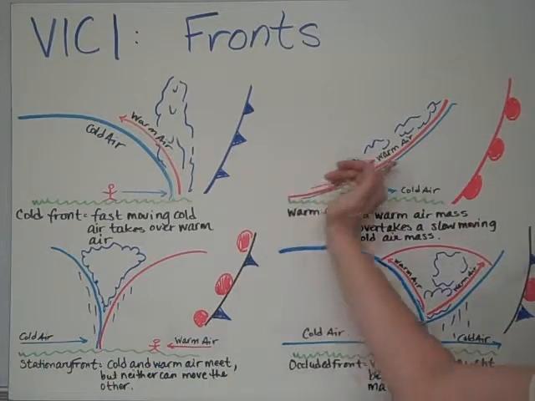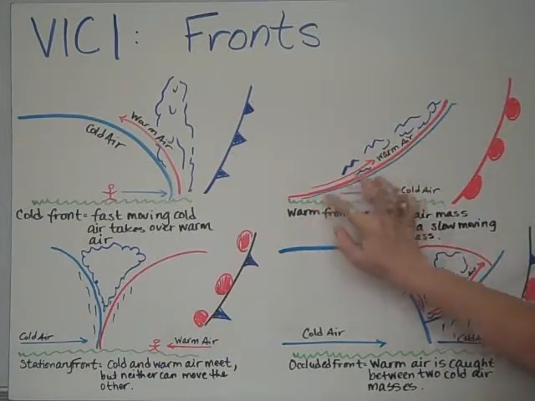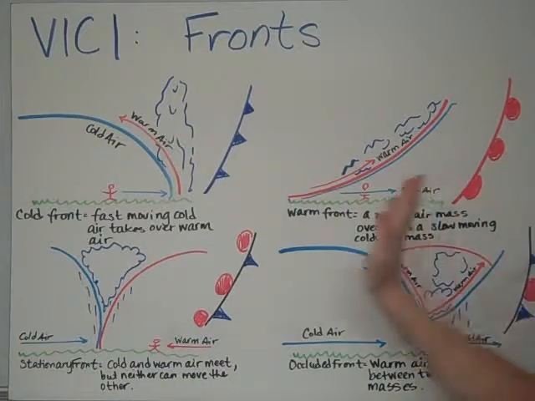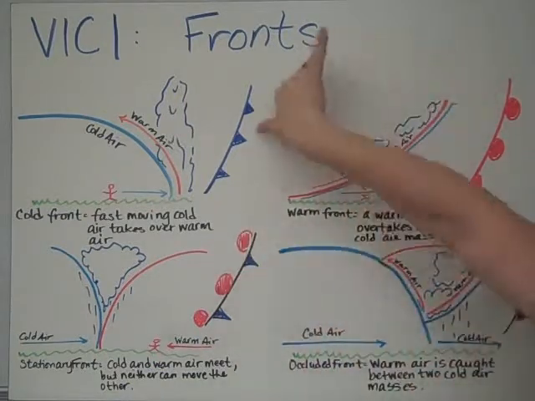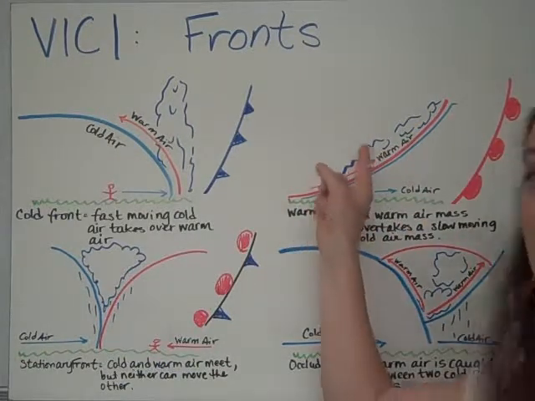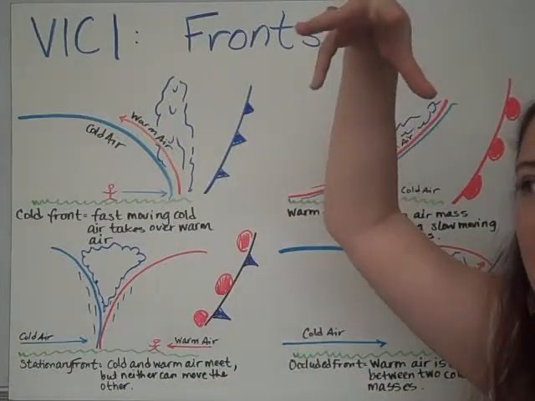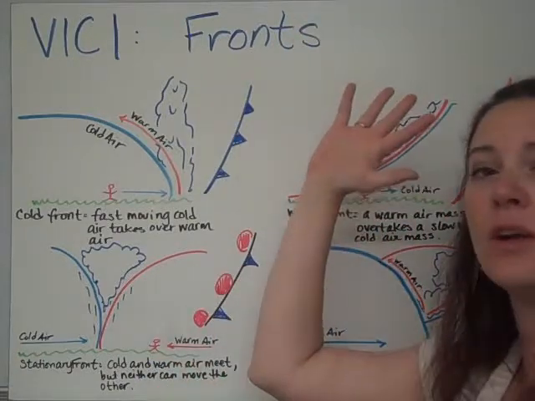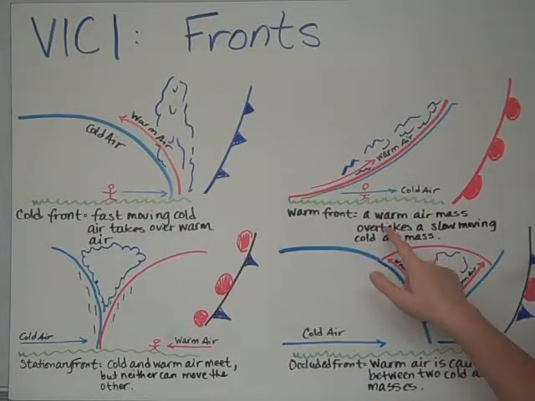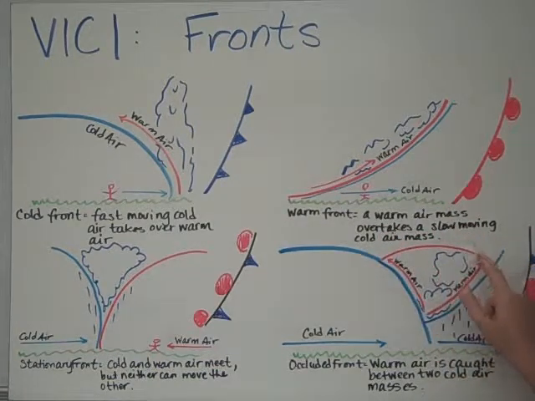So you've got a warm front that is moving fast, and that's the line that I've drawn right here, and you've got cold air that's underneath it. The cold air is pushed this way while the warm air kind of slides on top of it and continues to squish it out of the way. When this happens, there's clouds that form, but they're more stretched out and more vertical because they're the ones that are sliding the cold air out of the way. A warm front is warm air mass that takes over a slow-moving cold air mass.